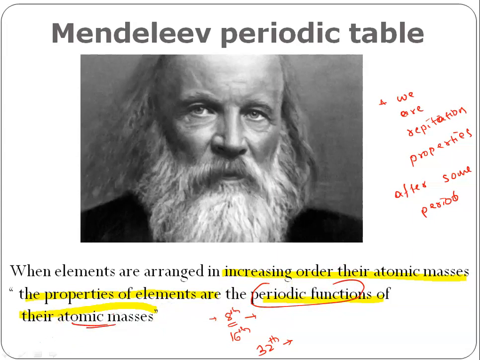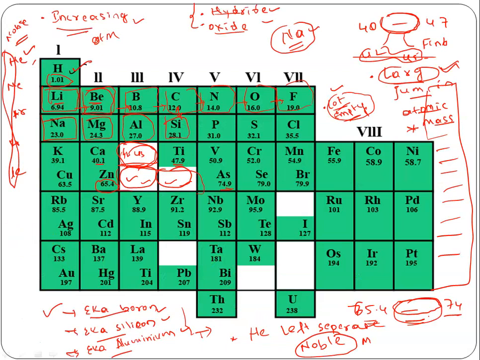If you see this table, you can easily find out. See here in the first case, immediately after the second element he started getting an element having similar properties. After that, after two elements he didn't find a similar element showing similar property. After that, 1 2 3 4 5 6 7, so after 7 elements, the 8th element started showing similar properties. Likewise here, after the 7 elements, the 8th element was showing similar properties. Then from here, the 16th element started showing its property, like that.